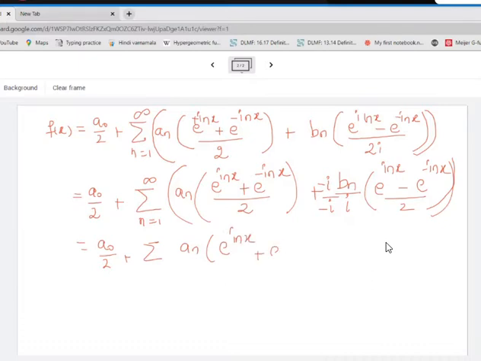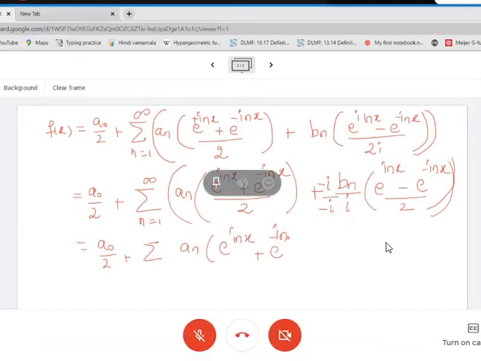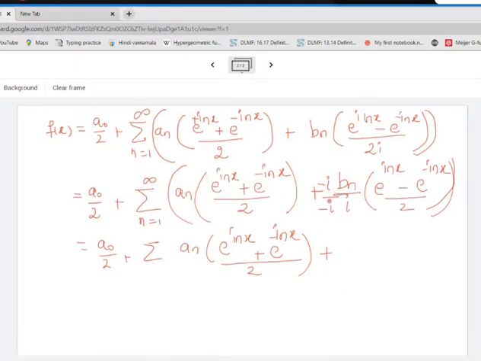What we are trying to do is get another expression for the Fourier series, and instead of sine and cos, we want it in terms of e raised to. That is our aim. Now check out this part: minus of i square, which is 1. So here, instead of plus, I'll write a minus.